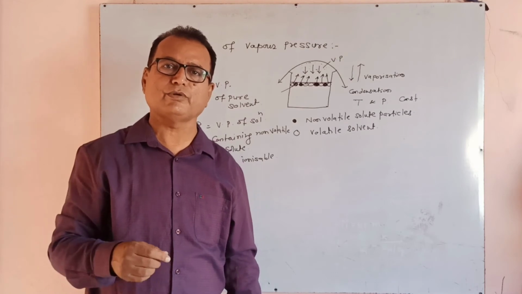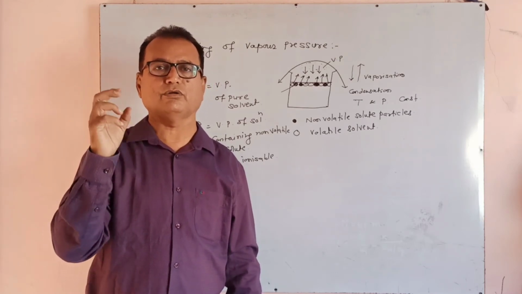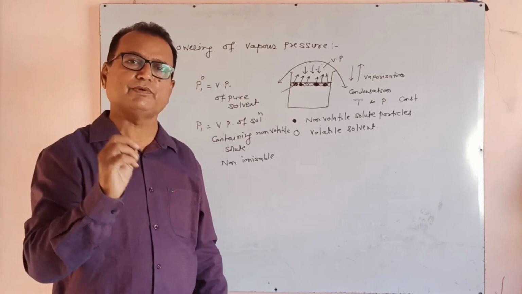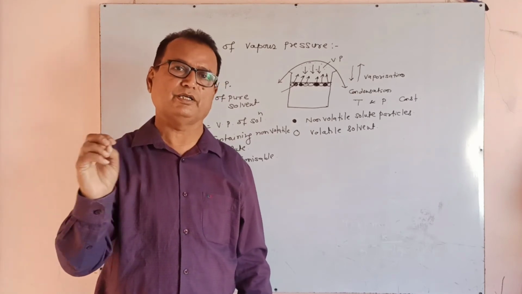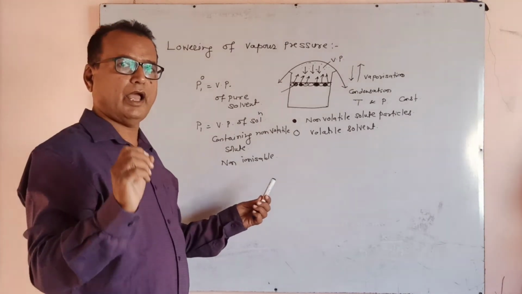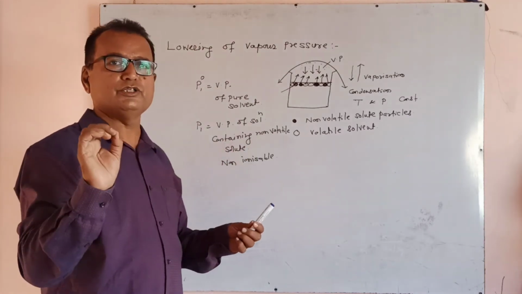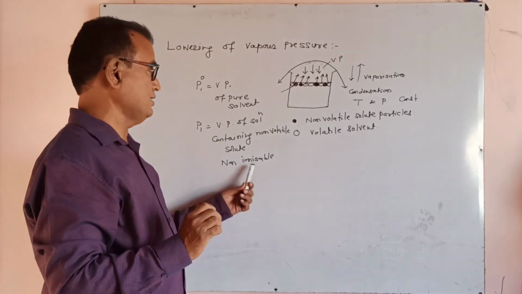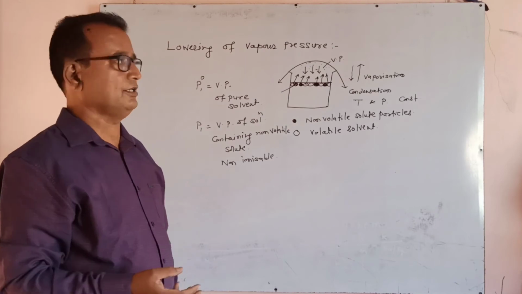These are the colligative properties, which depend upon the number of solute particles. So to study actual colligative property, you must take a non-volatile solute which is a non-electrolyte or non-ionizable. Ionization increases the number of solute particles.